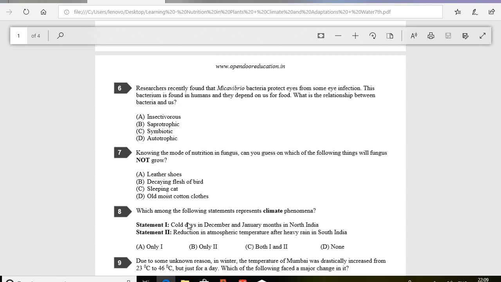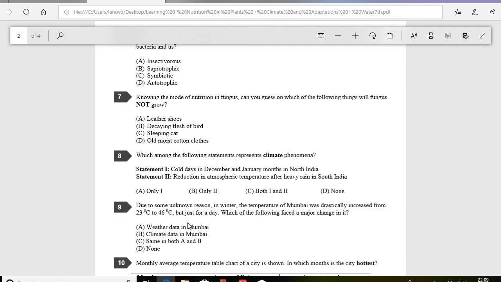Question number 8. Which among the following statements represents climate phenomena? So the correct option is option A, only one, that is cold days in December and January months in North India. Question number 9. Due to some unknown reason, in winter the temperature of Mumbai drastically increased from 23 degrees Celsius to 46 degrees Celsius, but just for a day. Which of the following faced a major change? So the correct option is A.